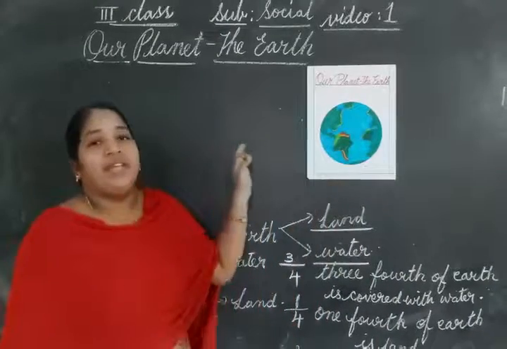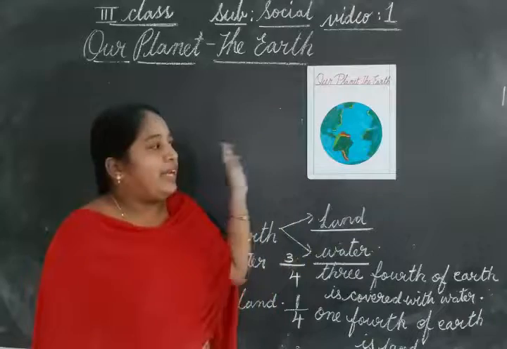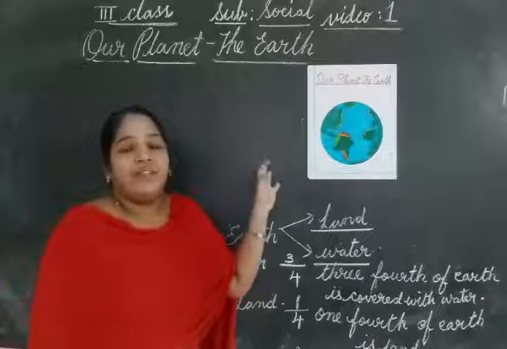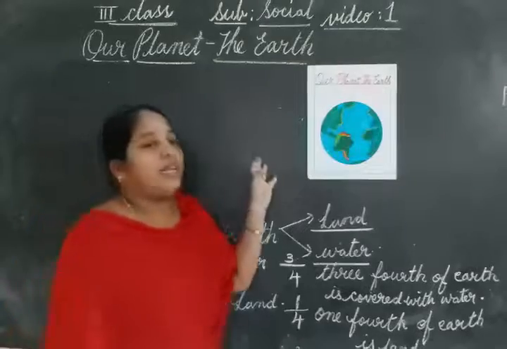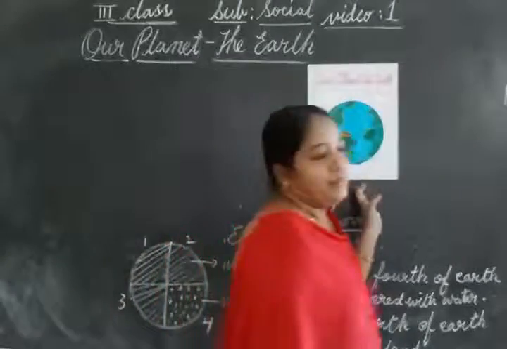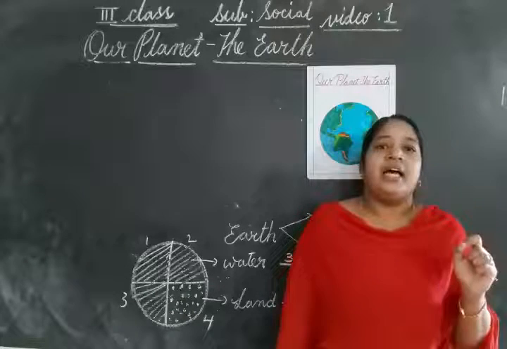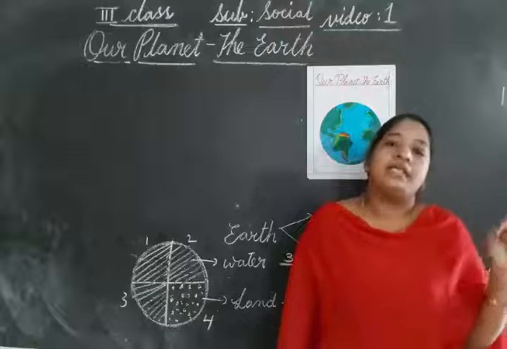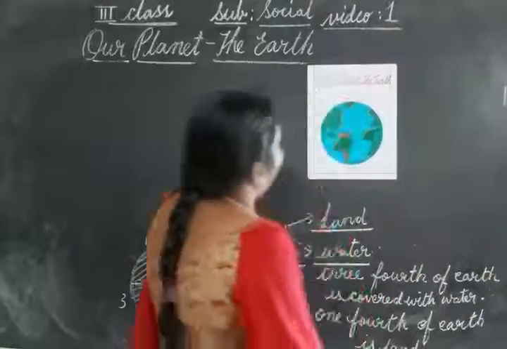That's why all living things exist only on the earth. Clear, children? And the earth is home for both living and non-living things. Now tell me, what is the definition of planet? Yes, a large round object in space that moves around the sun. That is the definition of planet.